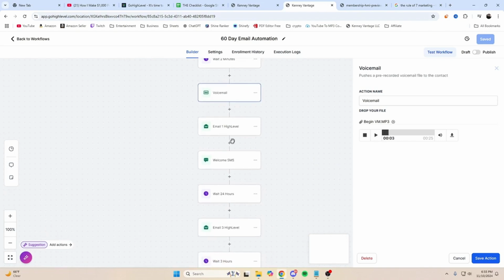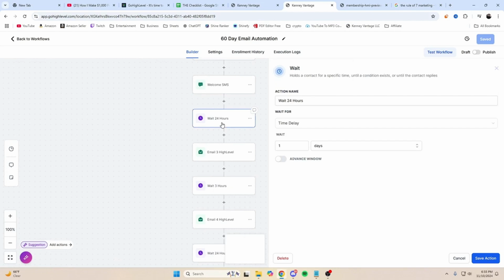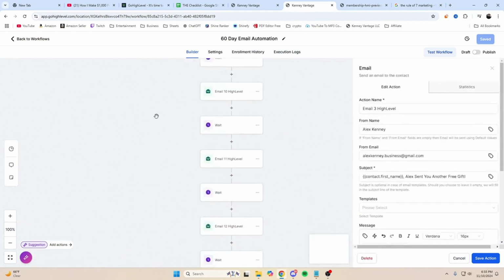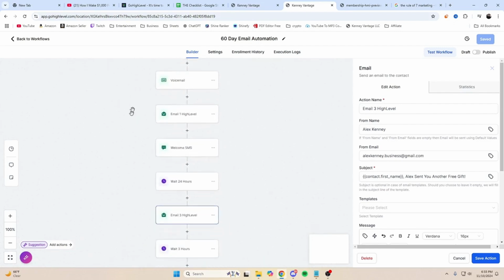It sends them a voicemail to their phone. It sends them the first email. It sends them an SMS. Then it waits 24 hours, sends them an email, and then sends them an email every single day for the next 60 days.